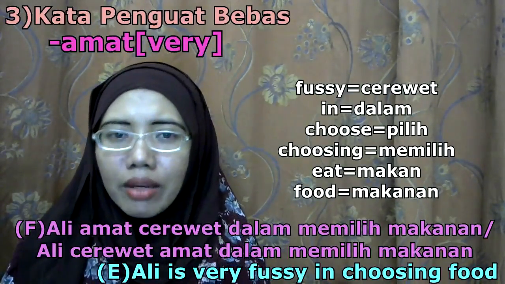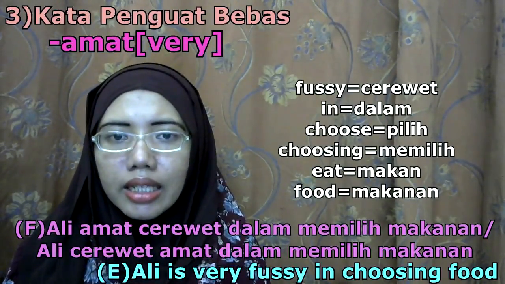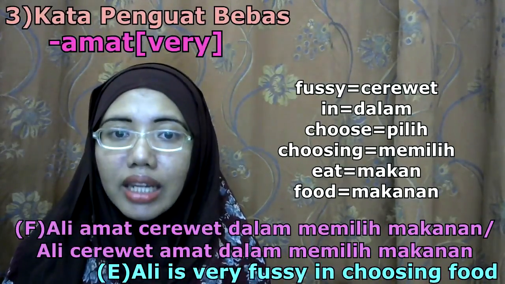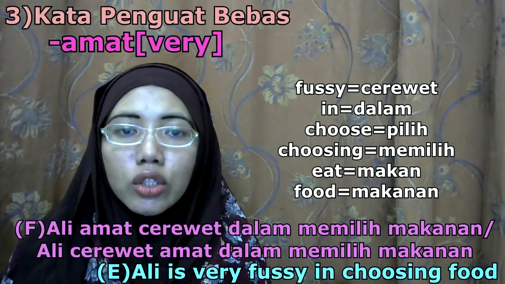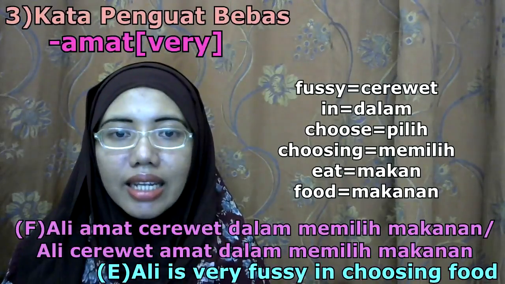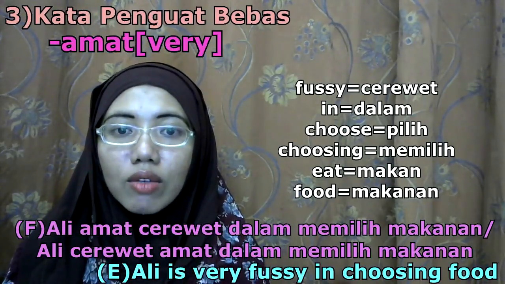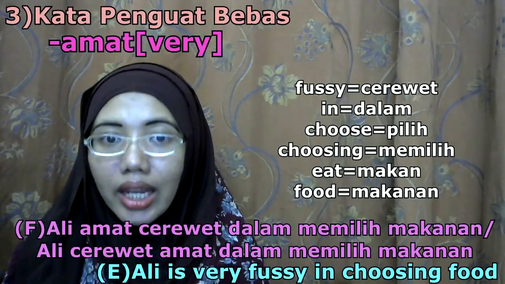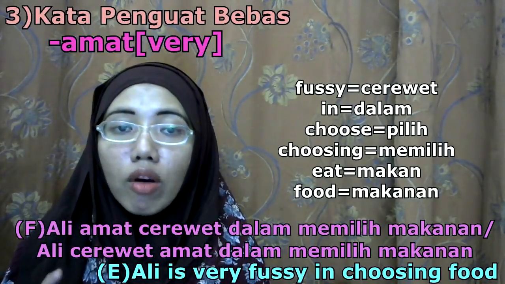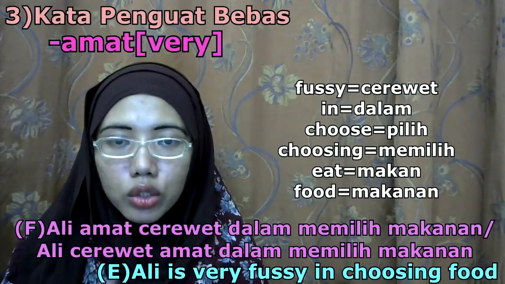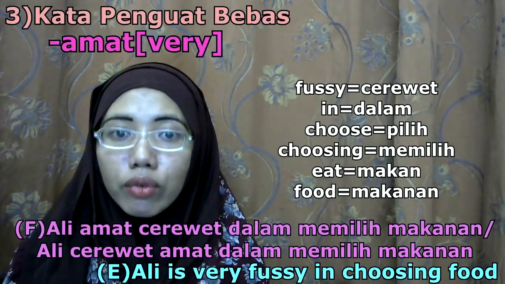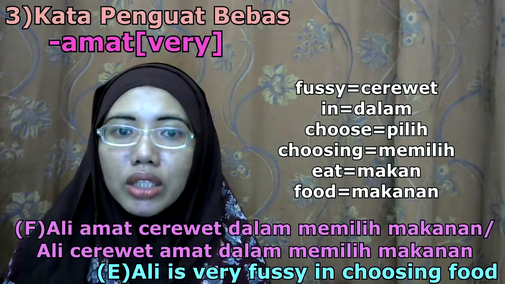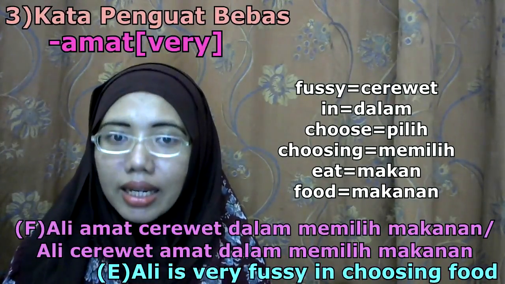Ali amat cerewet dalam memilih makanan. Ali amat cerewet dalam memilih makanan. So English sentence, Ali is very fussy in choosing food. So Ali, amat is very, cerewet is fussy, dalam is in, memilih from the root word pilih, which means choose. Makanan is food. So Ali amat cerewet dalam memilih makanan.